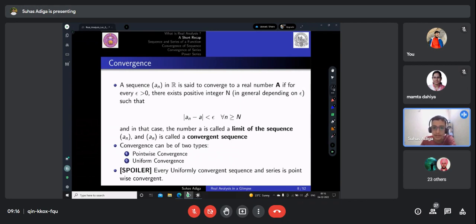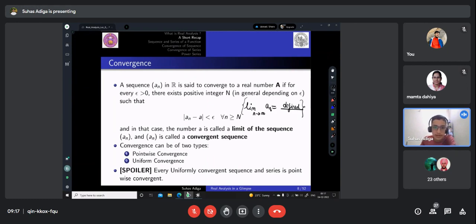So if it is converging, then the limit as n tends to infinity of a_n should be defined. If it gets some fixed value, then we call it a convergent sequence. If this limit does not exist, or you get infinity or something not defined, then we call it a divergent sequence.